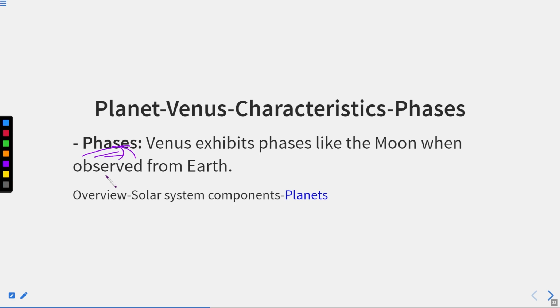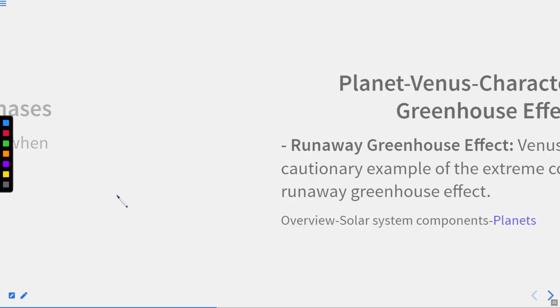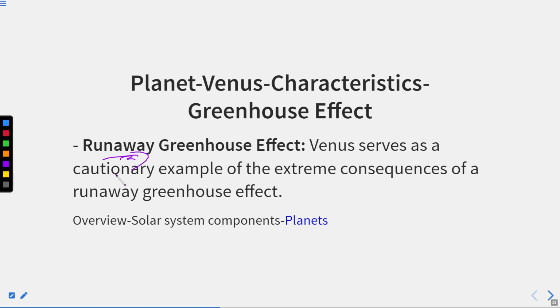Venus exhibits phases like the moon when observed from Earth. Okay. Thereafter, runaway greenhouse effect. Venus serves as a cautionary example of the extreme consequences of a runaway greenhouse effect.